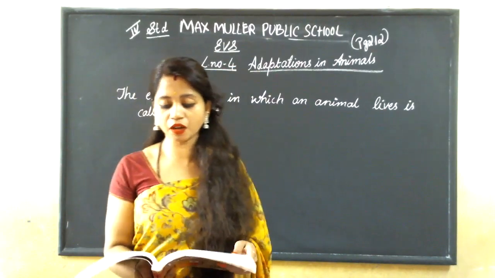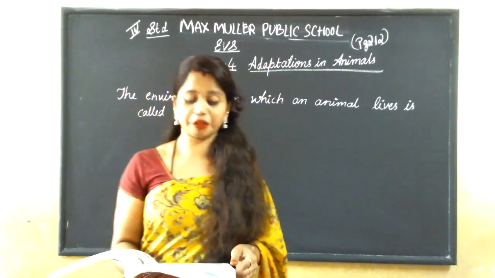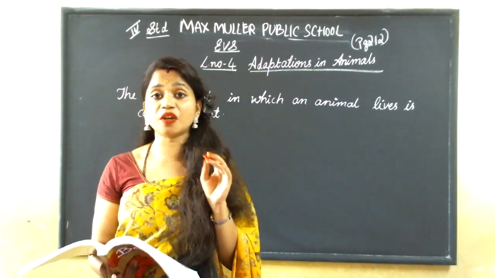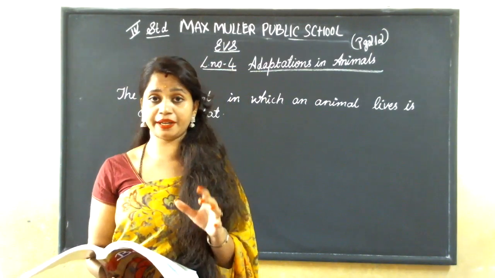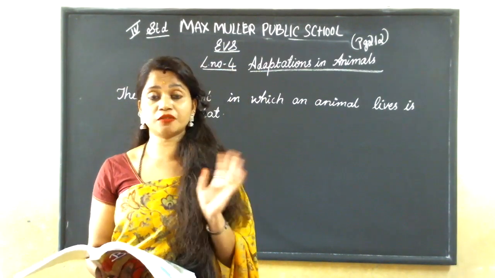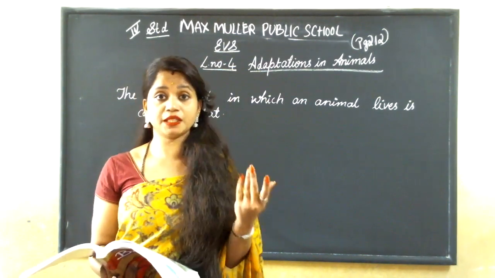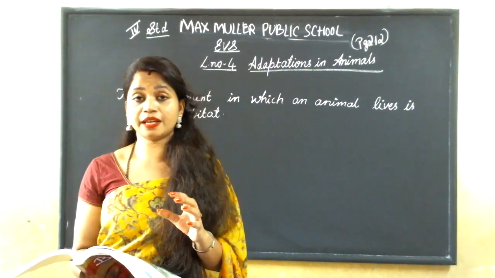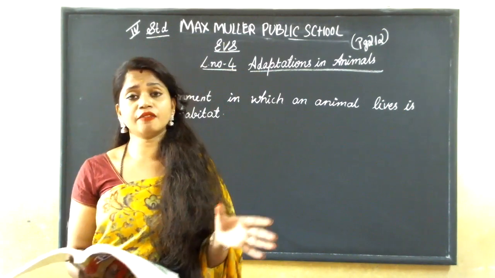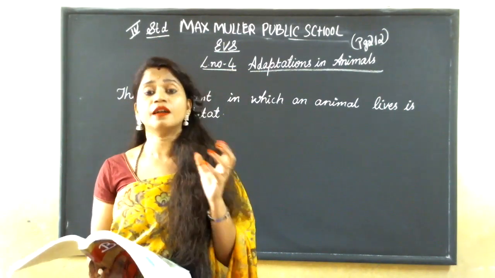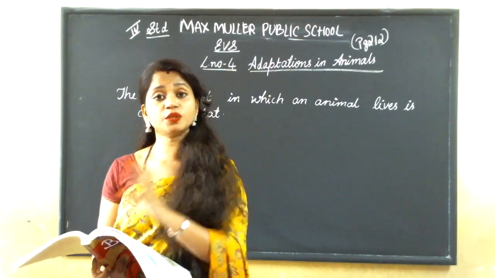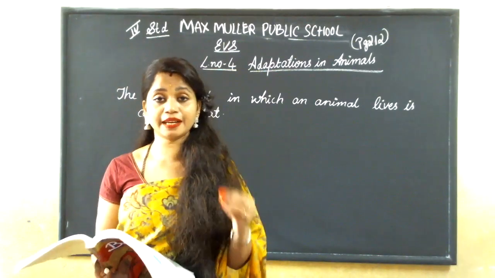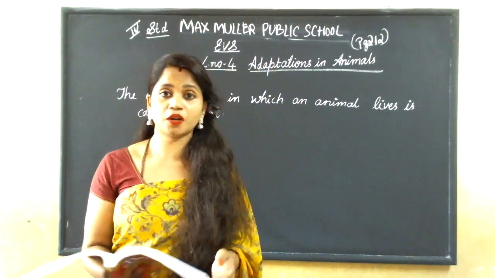Okay. Now, you can see animals in every kind of habitat. Habitat is the place, the environment where the animals live. There are different kinds of environment, right? Mountains, forest, ocean, sea, and icy, that is snow area, ice region. There are different kinds of places. In those places, different types of animals are suited to live. They can live in that place. They can survive there. They're adjusted to live in that place. Okay, that is the habitat.